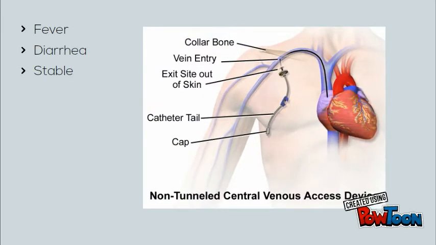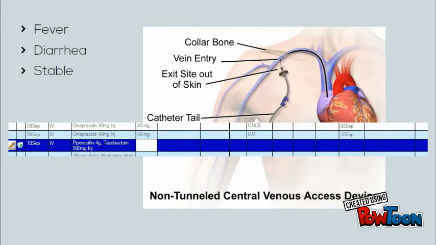An inpatient developed nosocomial fever, diarrhea and was otherwise stable. A central line infection was also suspected, although the exit site looks clean. IV piperacillin tazobactam was ordered. ARUSC was auto-triggered.